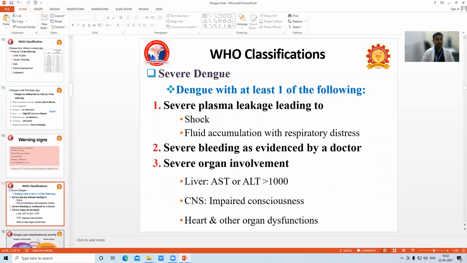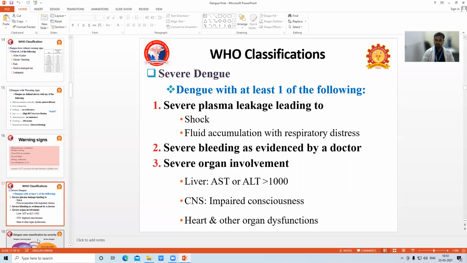Severe plasma leakage leading to shock, or fluid accumulation associated with respiratory distress. Two, severe bleeding as evidenced by a doctor. Three, severe organ involvement: if liver, mean AST or ALT more than 1000; CNS, mean impaired consciousness; or heart and other organ dysfunction. So among the three, we should have only one to call it severe dengue. Clear?